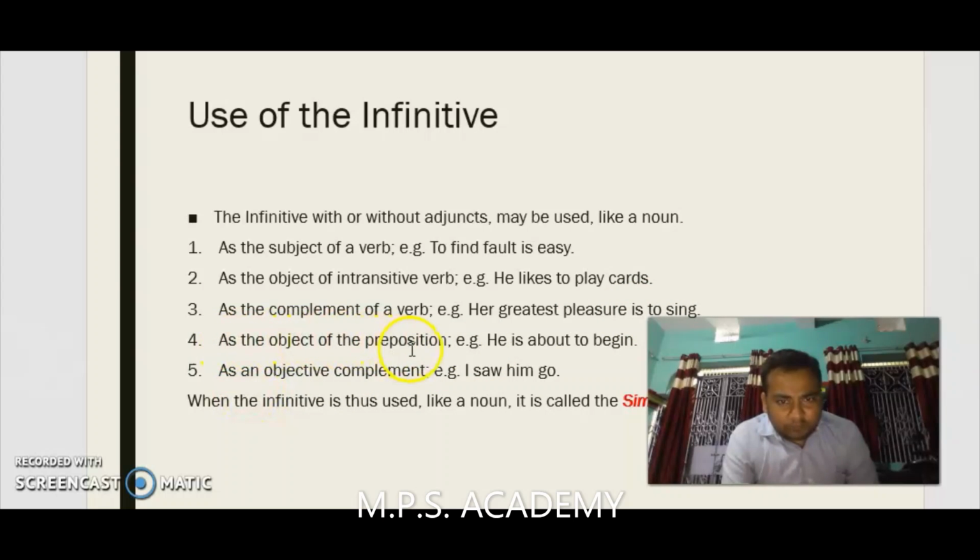As the object of the preposition, for example, about to begin. Here to is used after a preposition. As an objective complement, for example, we can say that I saw him go.